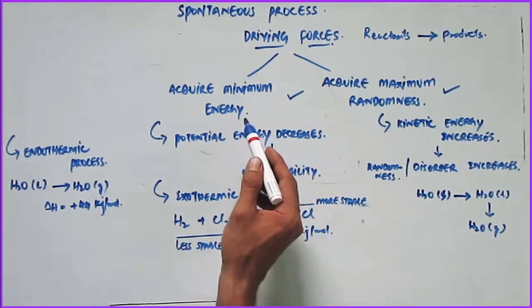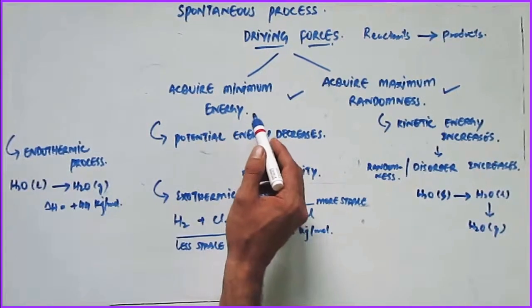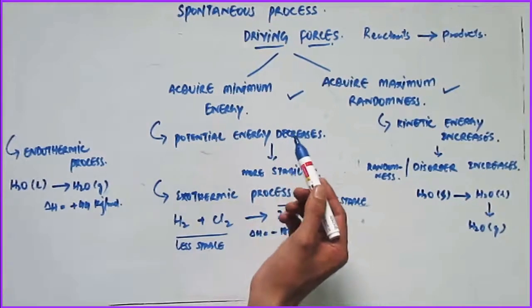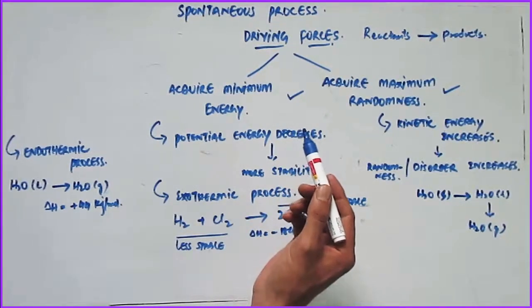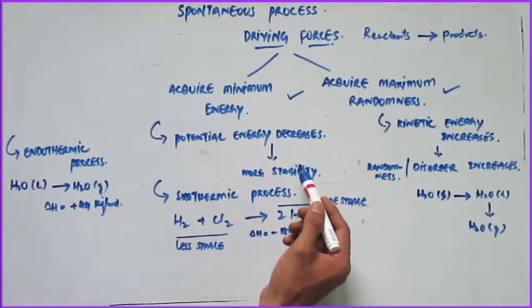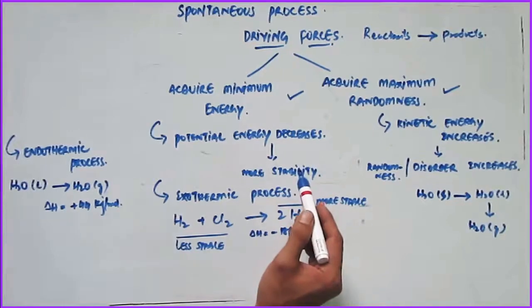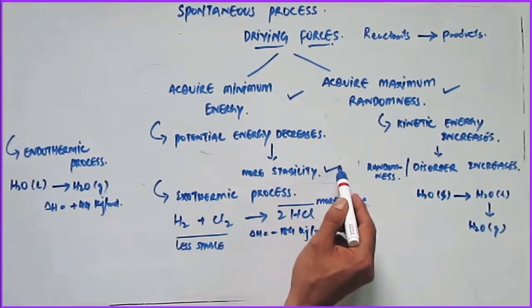So first, there is always a tendency to acquire a minimum energy. Most of the spontaneous processes that happen in nature proceed with a decrease in the potential energy. The decrease in potential energy means to acquire the minimum energy or more stability.